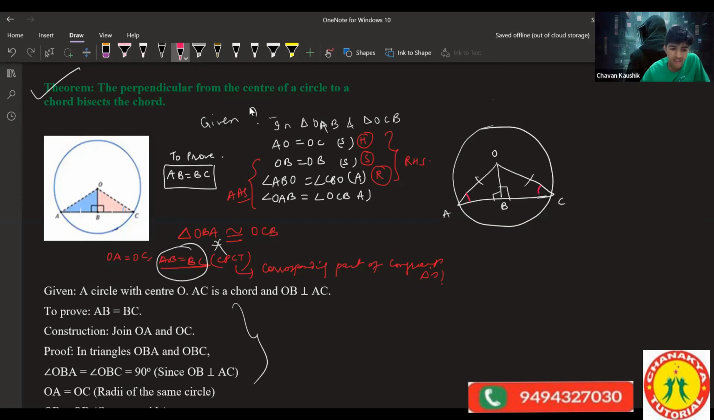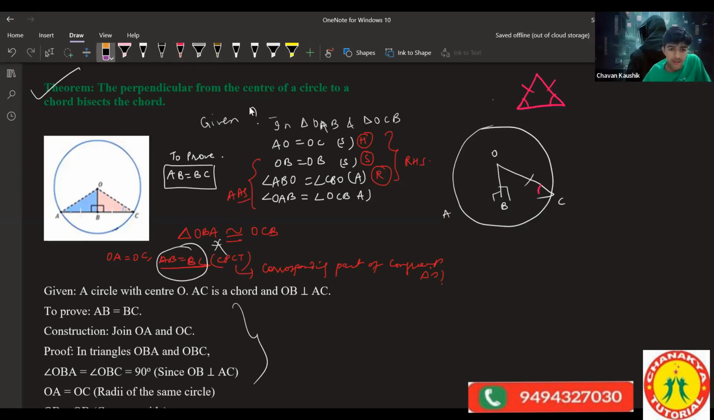So now, in an isosceles triangle, what happens? The converse of this. In an isosceles triangle, if two sides are equal, you can prove two angles are also equal, right? That is CPCT. Second theorem: the line drawn from the center of the circle. One angle, then again 90 degree angle and one side. Triangle, angle, side. That's all.